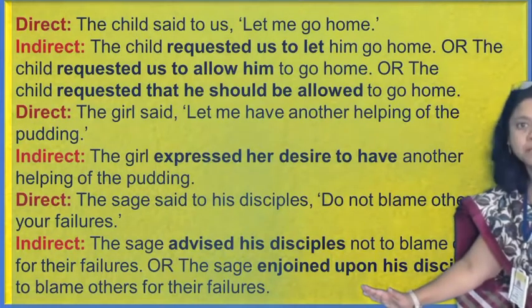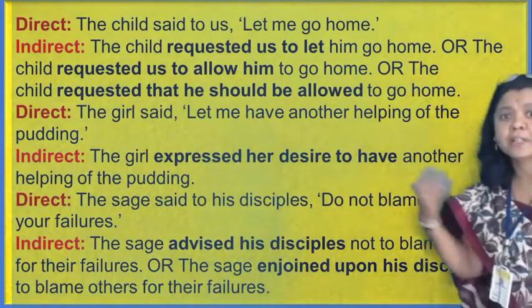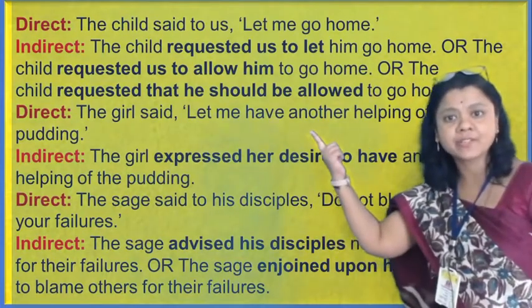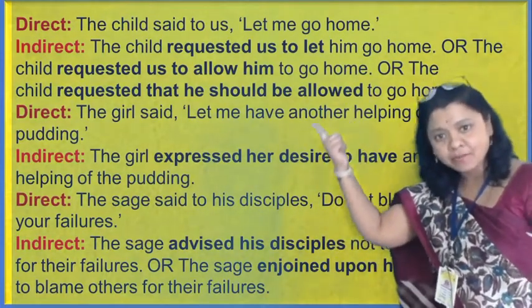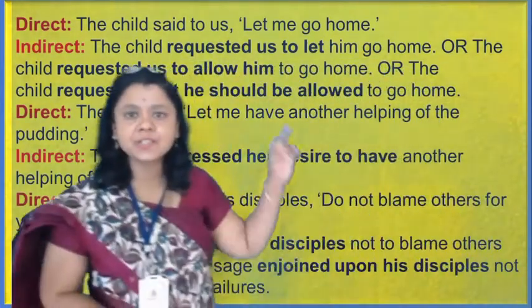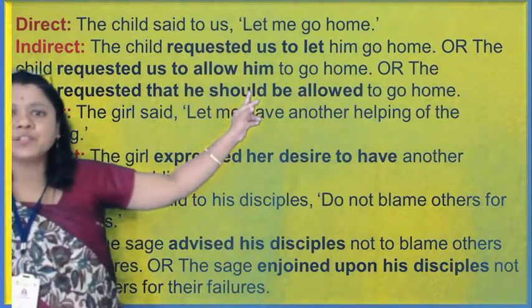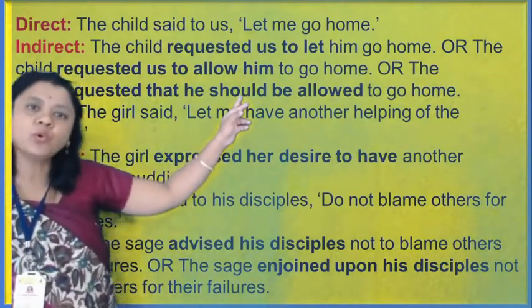Again, more examples are there of let. The child said to us, let me go home. Now here requesting. And you can write the same sentence in 3 different forms. The child requested to allow him to go home.